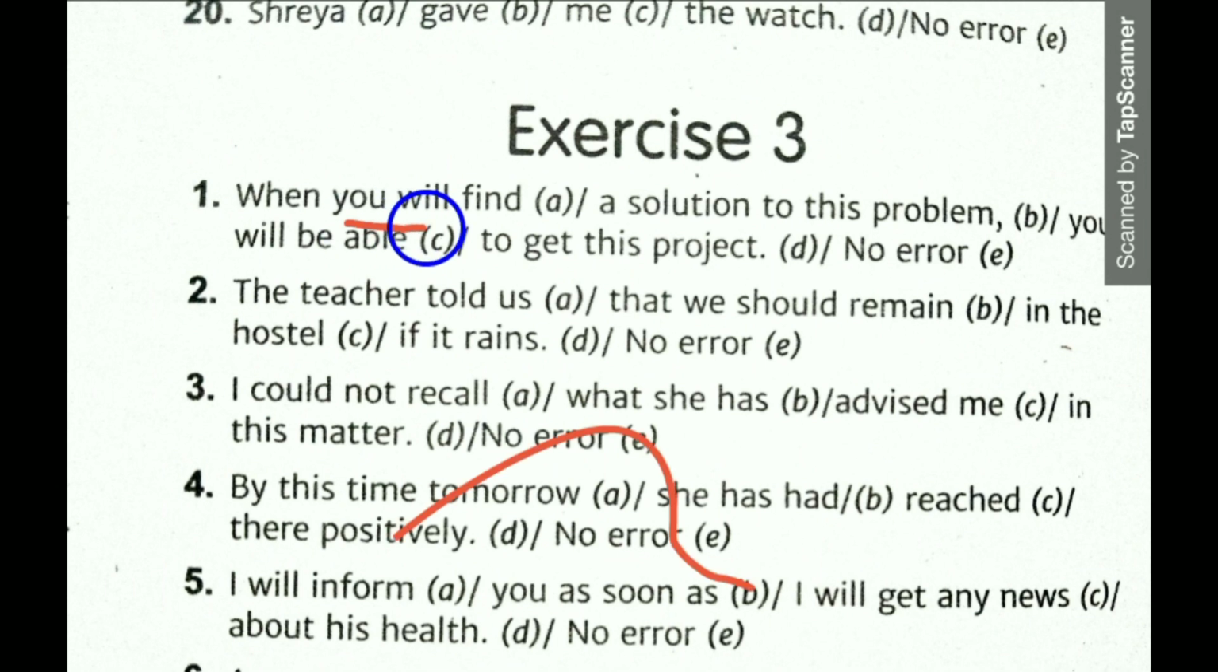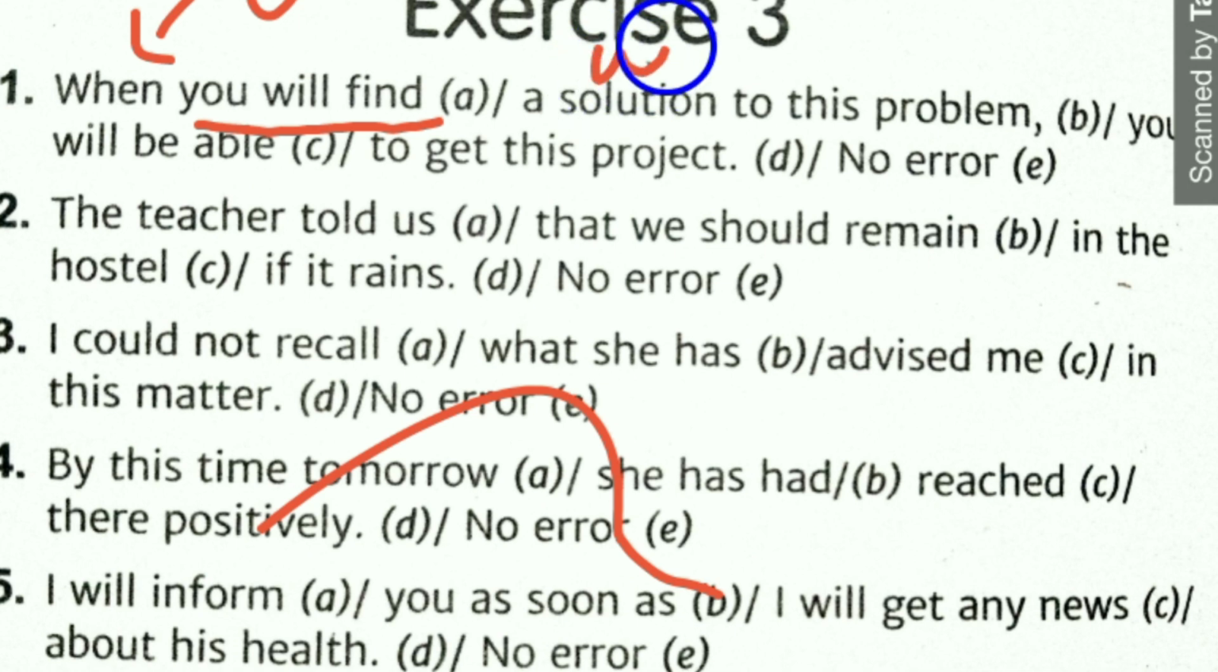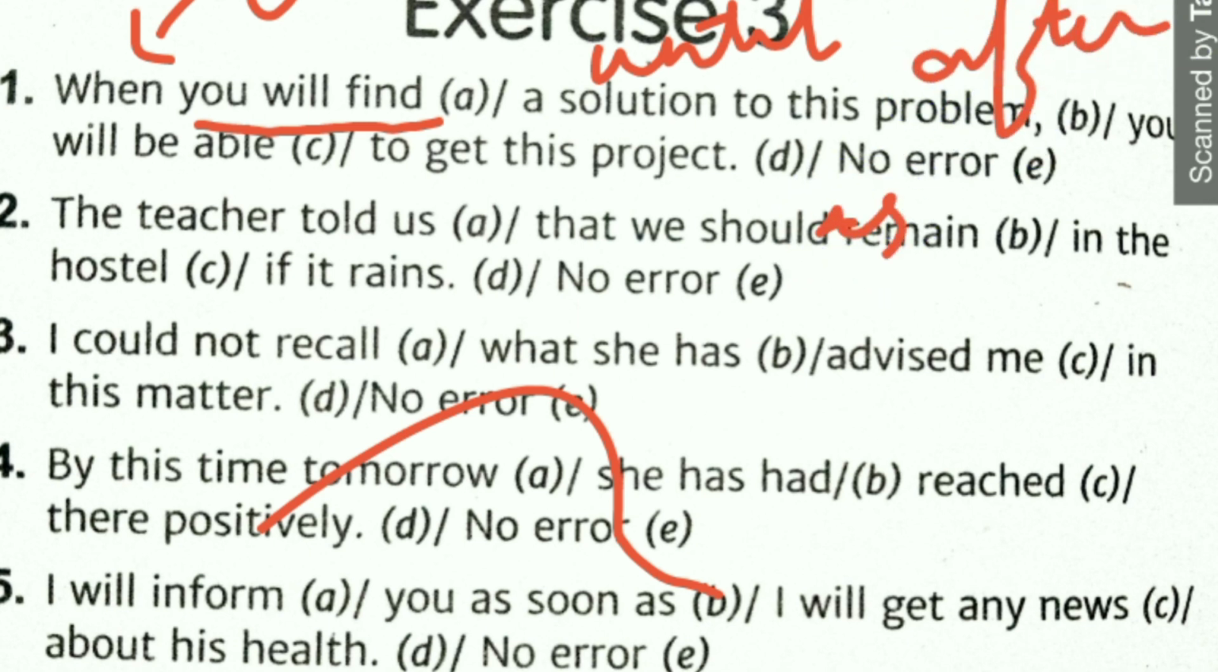Because we had already discussed that whenever we have here when, other than when, we have some other words like until, after, as. Whenever we get these words in the beginning of the sentence, we will not use will after that. So the correct formation should be, when you find out a solution to this problem, you will be able to get this project. Similar type of question we had already done before.